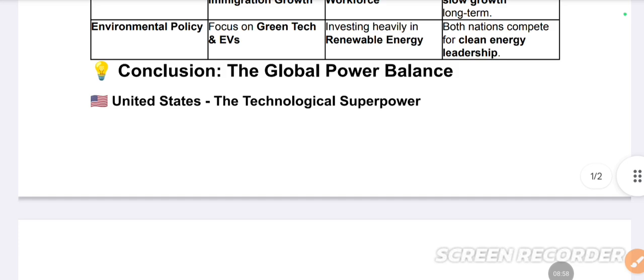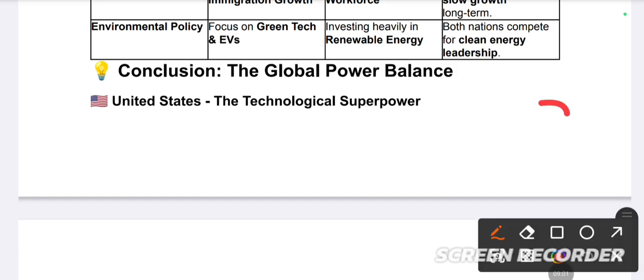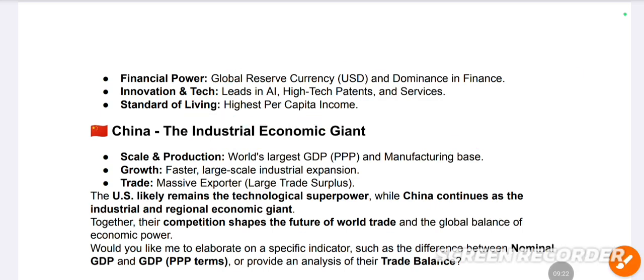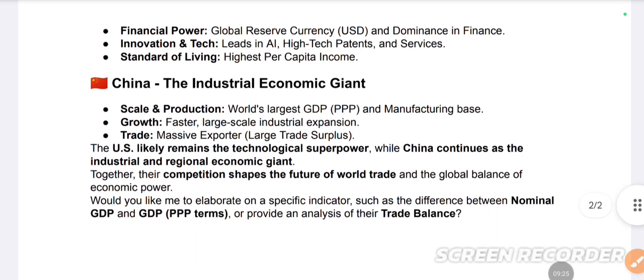So now, as a conclusion, what kind of conclusion do we get? The United States of America is a technological superpower. They are also a financial power. They have innovation in tech, AI, high-tech patents and services, a high standard of living, and the highest per capita income. What is per capita income? The total income of a nation divided by the total population.